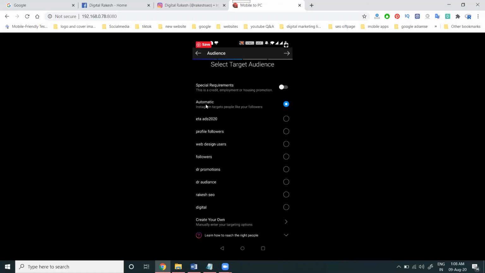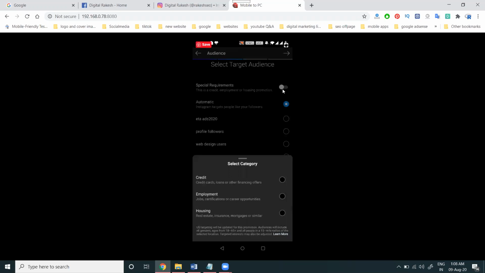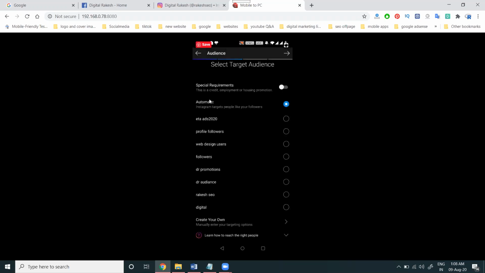Automatic is there. All are selecting automatic. For special requirements, click here: credit, employment, and housing. We are not going for any special category here. I'm selecting between automatic and manual. I'll go with the manual option.